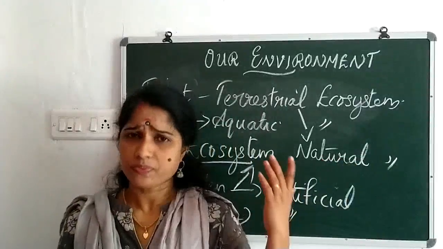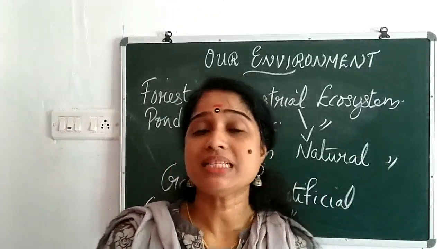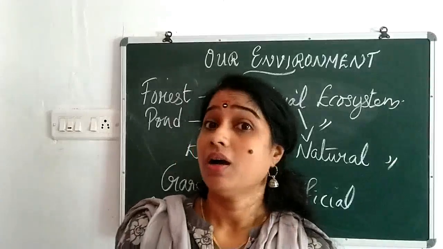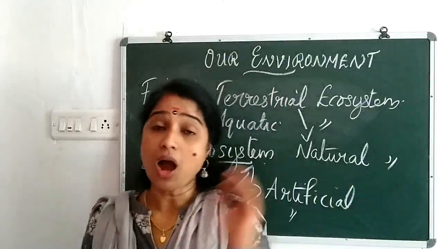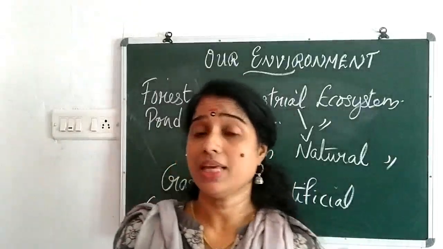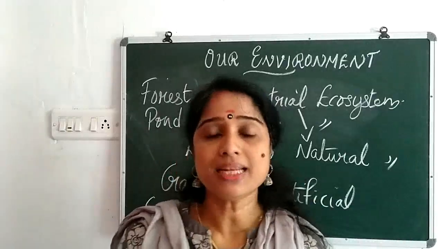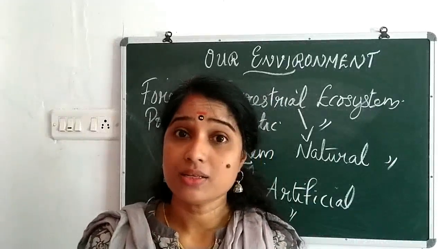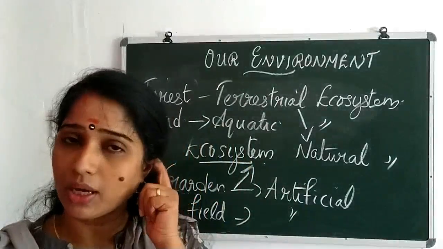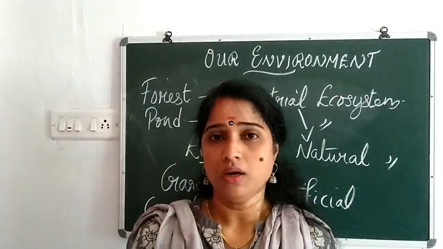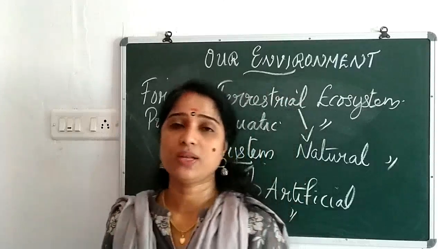So natural ecosystem, pond is an example of aquatic natural ecosystem. Forest is an example of natural terrestrial ecosystem. Then garden is an example of artificial terrestrial ecosystem, and crop field is an example of artificial aquatic ecosystem. So this should be thorough. You should note down the examples. Okay, natural ecosystem, pond as well as the forest, artificial garden as well as the crop field.